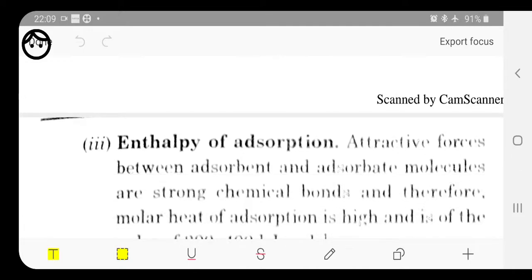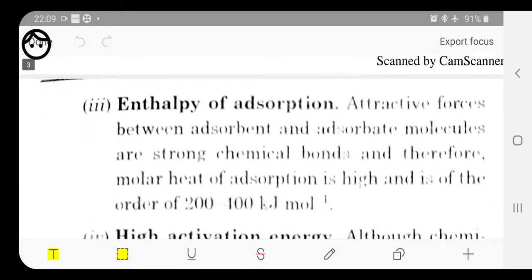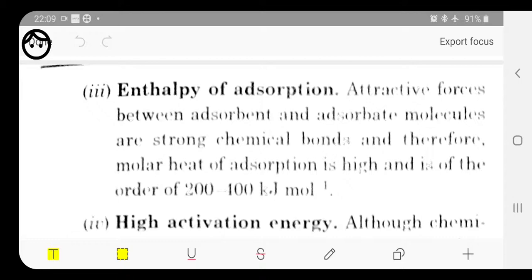Next, enthalpy of adsorption. I already told you about the enthalpy of adsorption. It is the amount of energy which is released when the bond forms between the molecule of the adsorbate and the adsorbent. Because it is an exothermic reaction, some amount of energy must be released. Here the bond formed between the molecules is very strong, that's why the amount of energy released is very high, and the enthalpy of adsorption is 200 to 400 kilojoule per mole.